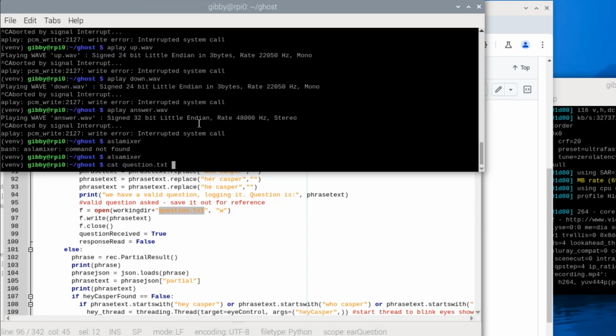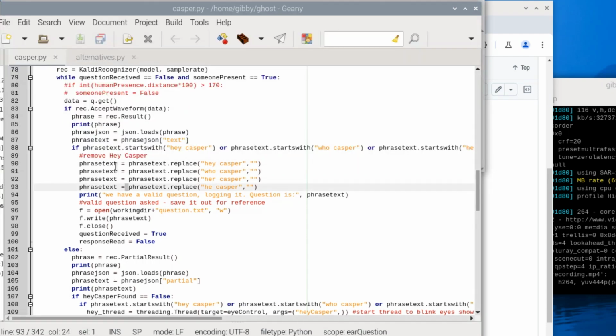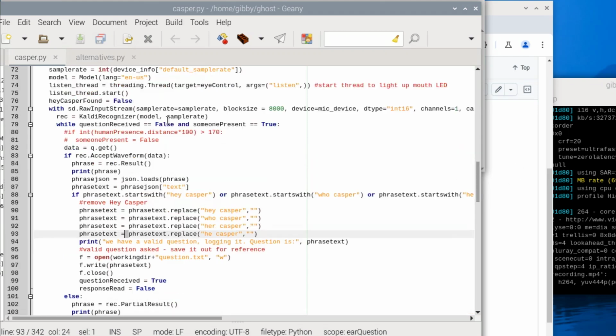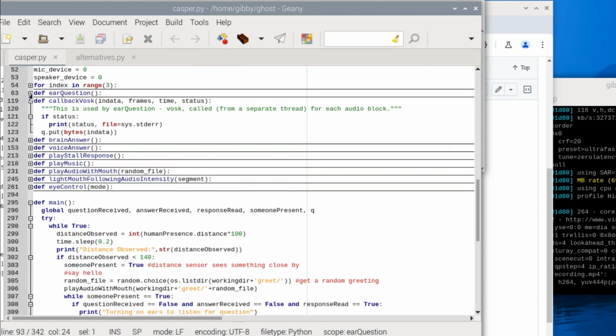So if I look at question.txt out here, the last thing, as you heard in the demo earlier, was what's your favorite number? So I said, hey Casper, what's your favorite number? The only thing that shows up in that file, question.txt, is what's your favorite number? So once we've got a full phrase, we write it out to question.txt, and that's it. We're now done with this ear question block.